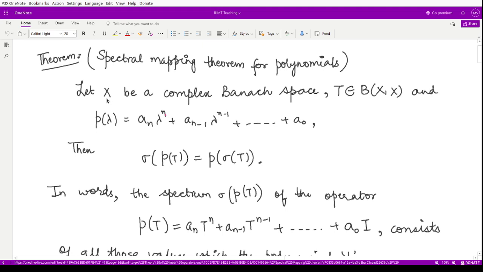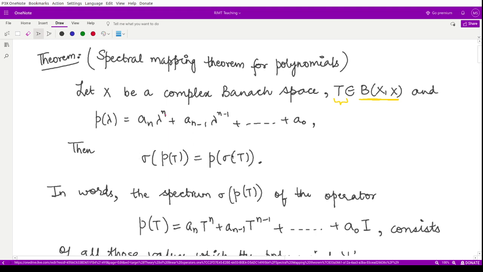So for this, we assume X to be a complex Banach space. That means it is a normed space which is complete in itself, and T is a linear operator which is also bounded and is defined on this complex Banach space. Then, if P(lambda) represents a polynomial in lambda defined as a_n lambda^n plus a_(n-1) lambda^(n-1) plus up to a_0, then the spectrum of the polynomial of the operator T would be equal to the polynomial of